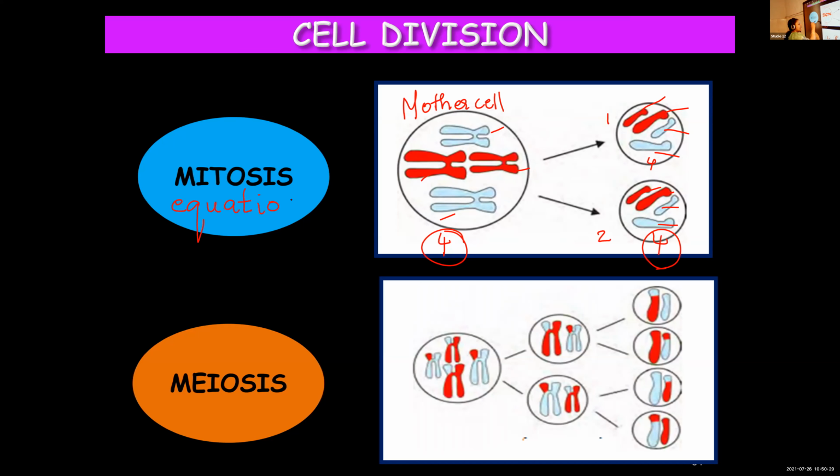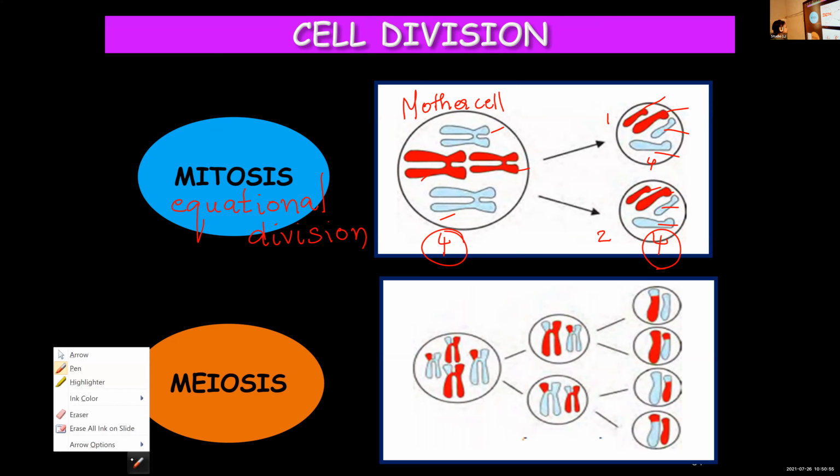Once the mother cell undergoes division and forms daughter cells, the daughter cells will have the same number of chromosomes as the mother cell. If the mother has 8 chromosomes, the daughter cells will also have 8. If the mother cell has 23 chromosomes, the daughter cells will also have 23 each. And only 2 daughter cells are formed.